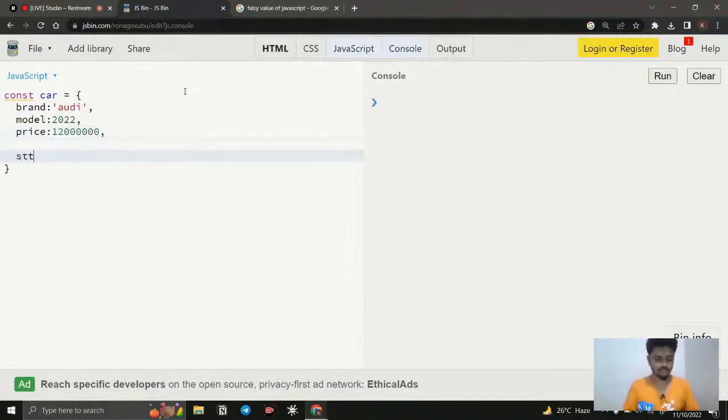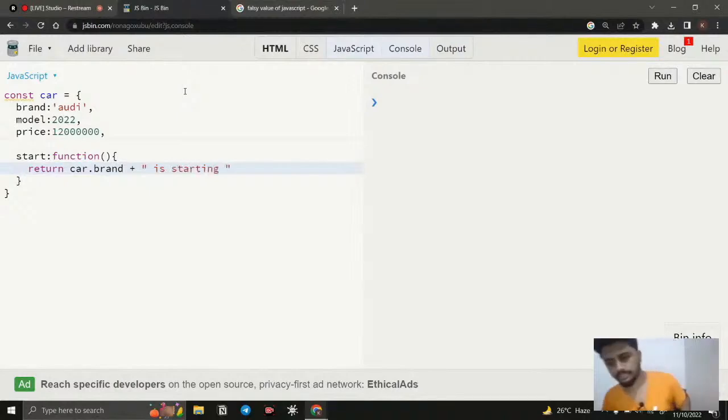I just say start, if someone starts this car. A function, and instead of console.log, we can say return car.brand is starting, something like this.